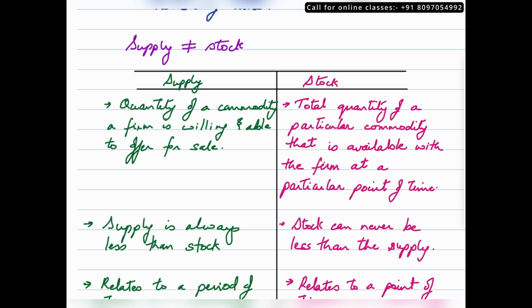Stock, on the other hand, is the total quantity of a commodity that is available with the firm at a particular point of time. Okay, so this is basically what the firm has produced in totality, and from this supply would originate. So supply is always less than the stock, and stock can never be less than the supply. It's as simple as that, because supply kind of originates from stock, so it can never be greater than the stock.